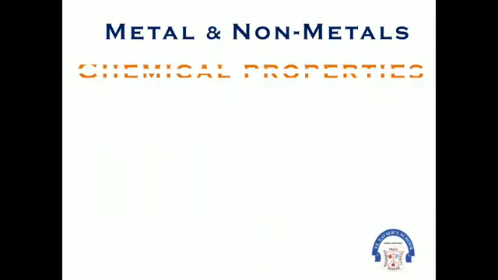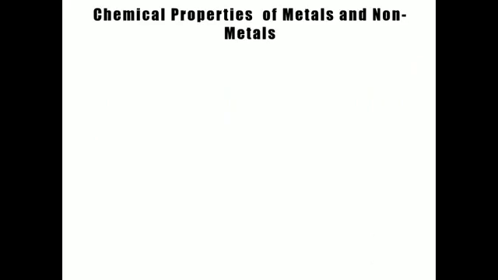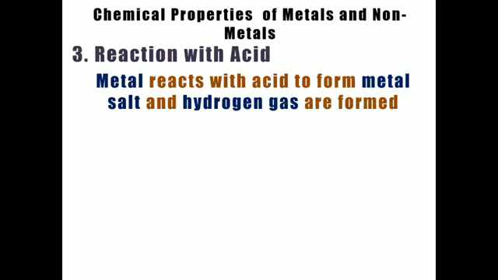Okay, now the thing is, this is the third property, that is the reaction with acid. So this is the third property of the metal and non-metal, that is the chemical property. So reaction with the acid. So here the compound which is going to form with the reaction of metal and acid: metal salt and hydrogen gas, these two products are going to be formed. So remember, you have to remember what type of reaction will be there and what type of products are